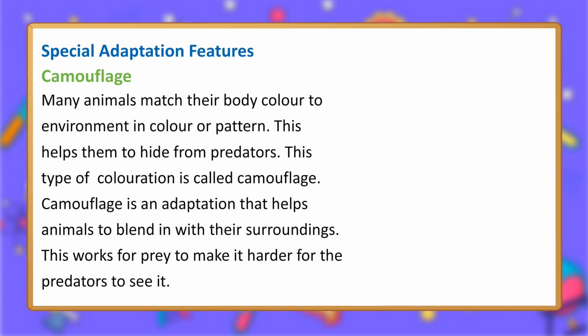Special adaptation features. Camouflage. Many animals match their body color to the environment in color or pattern. This helps them to hide from predators. This type of coloration is called camouflage. Camouflage is an adaptation that helps animals to blend in with their surroundings. This works for prey to make it harder for the predators to see it.